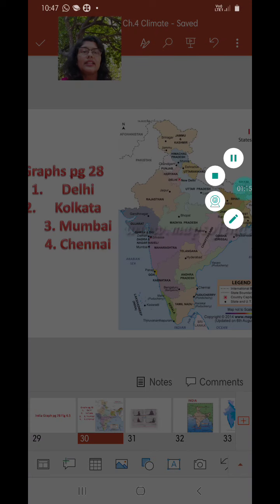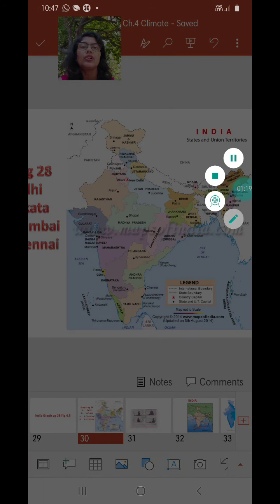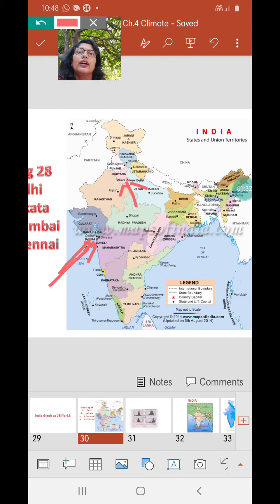To understand better, we need to understand the location of these places. So Delhi is situated here in the interior. Mumbai is situated here on the coastal region, on the western coastal plain. Chennai is situated again in the coastal region but in the eastern coastal plain. And Kolkata is situated here a little bit in the interior.